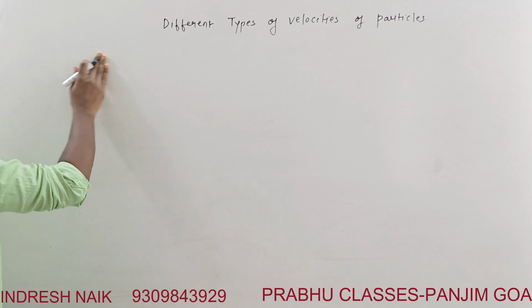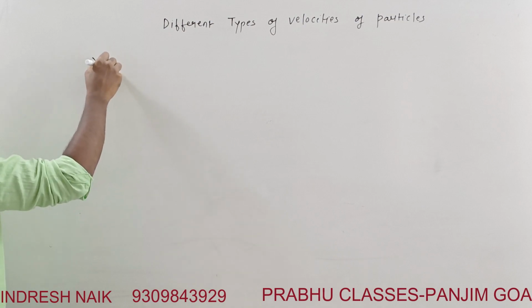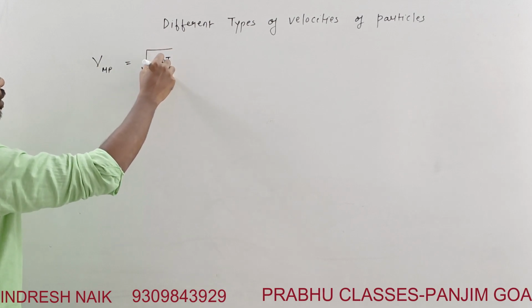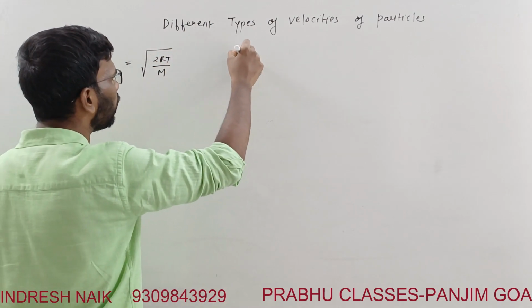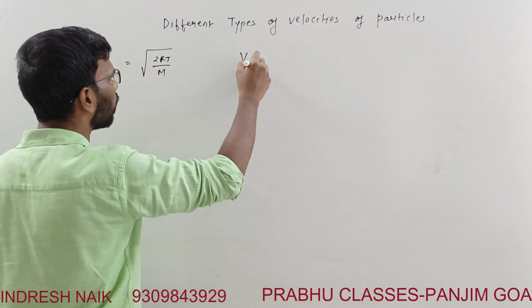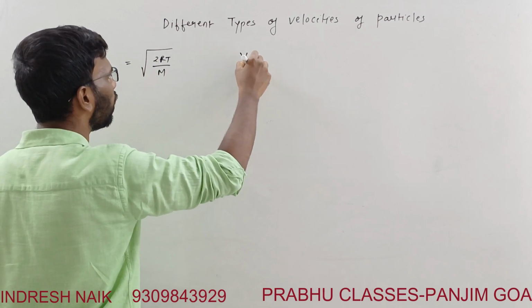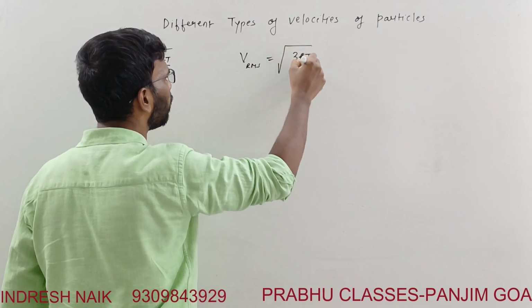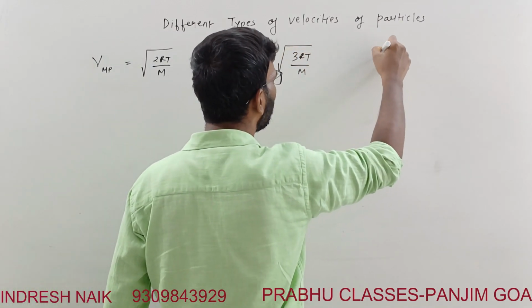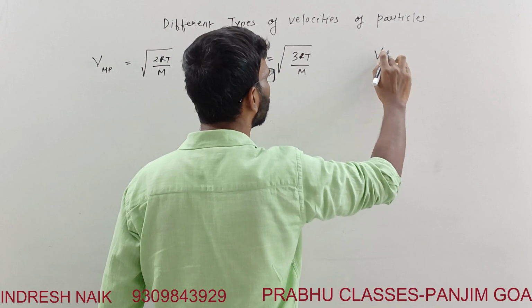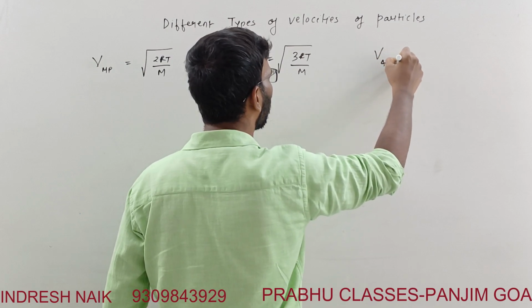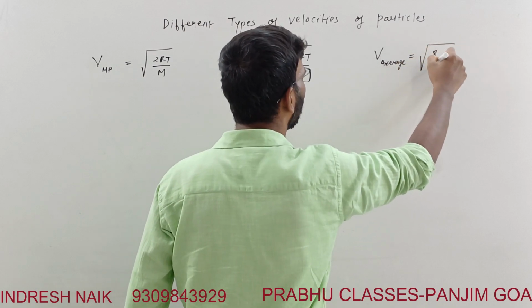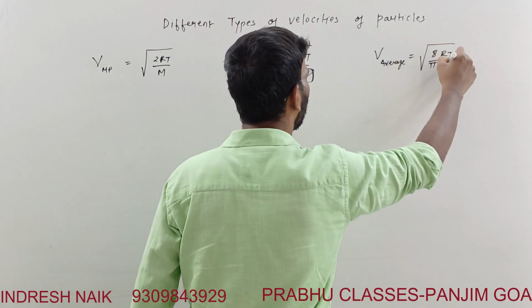V most probable is square root of 2RT by M. V RMS is square root of 3RT by M. And V average is square root of 8 by pi RT by M.